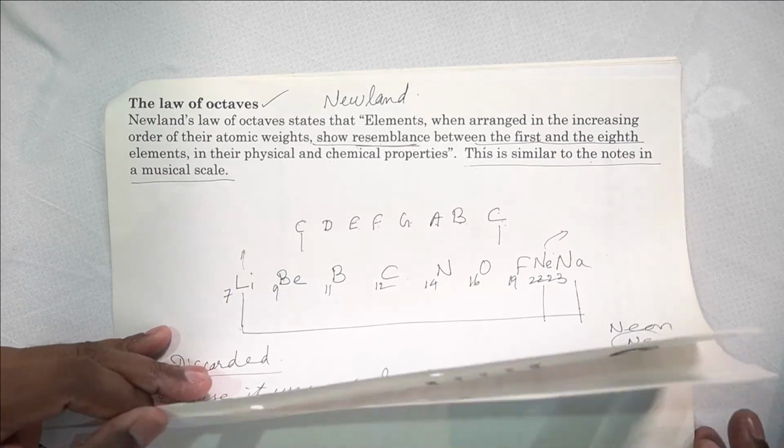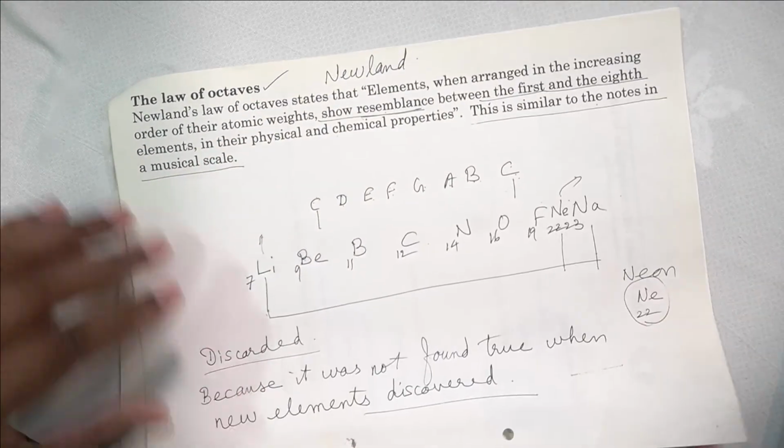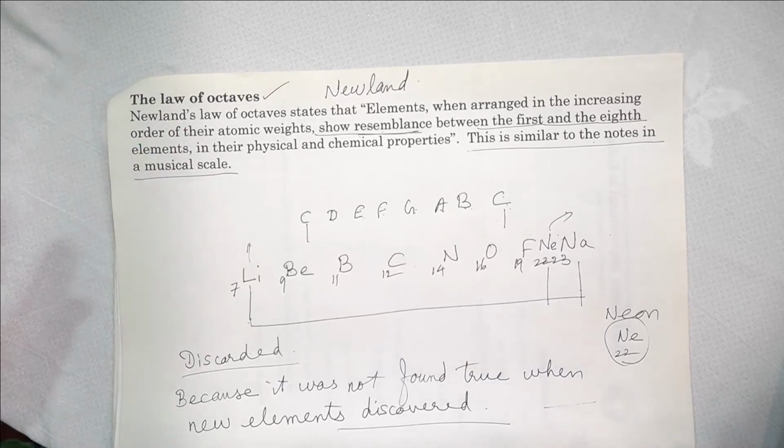So the next person who came to contribute to the periodic table is Mendeleev. I'll discuss that in my next video.